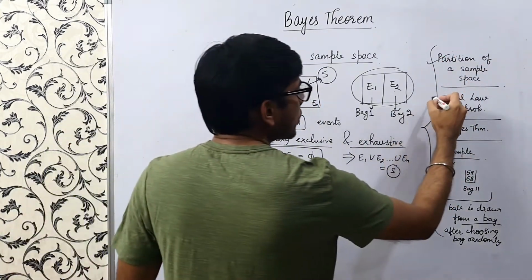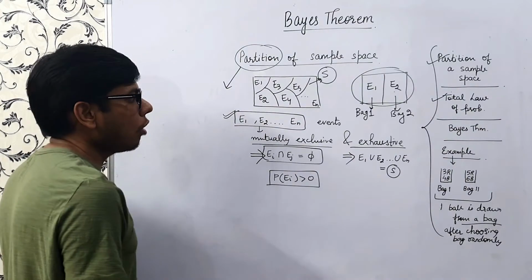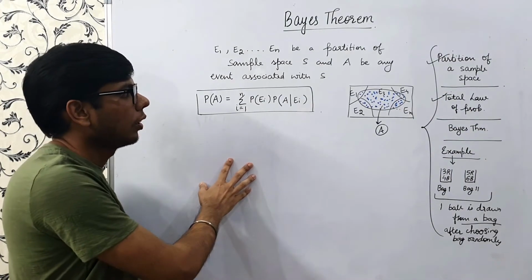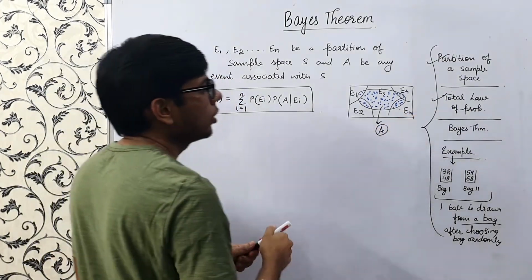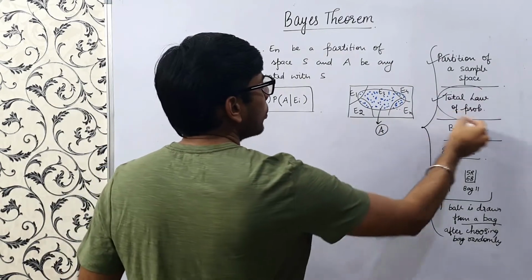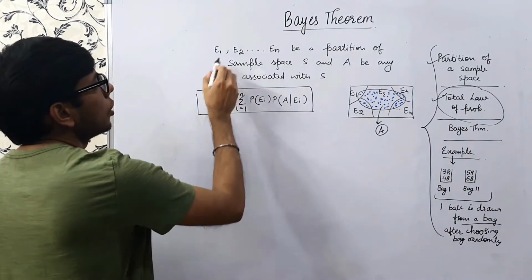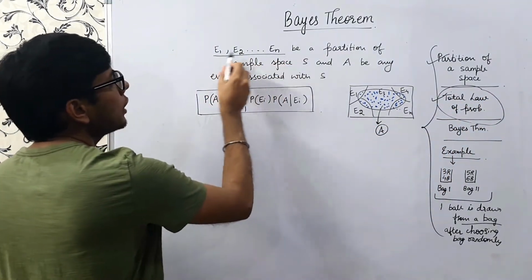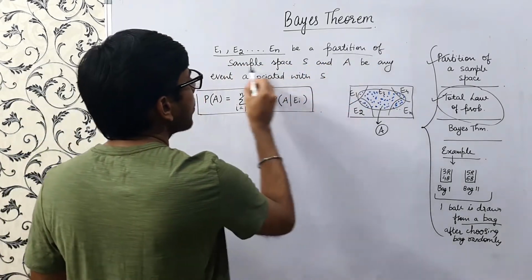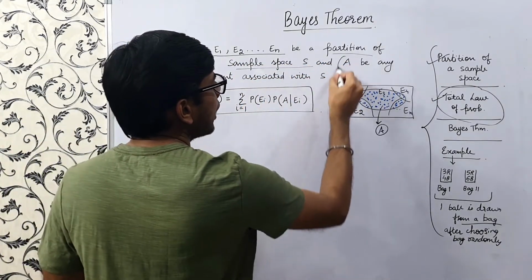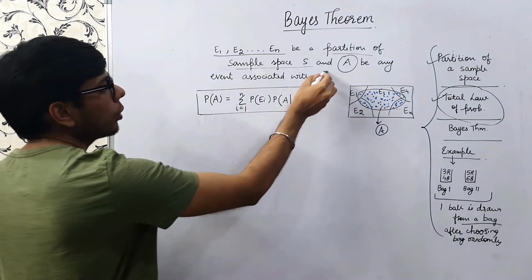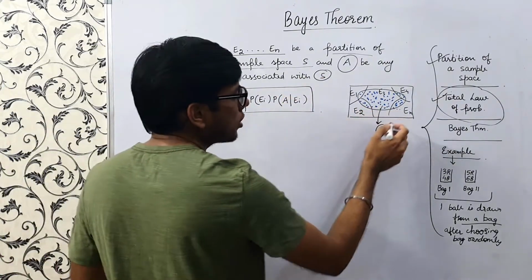Then comes the total law of probability. Now we'll learn about the total law of probability. As we discussed, E1, E2, up to En is a partition of sample space S, and A is any event associated with the sample space. Just see the diagram.